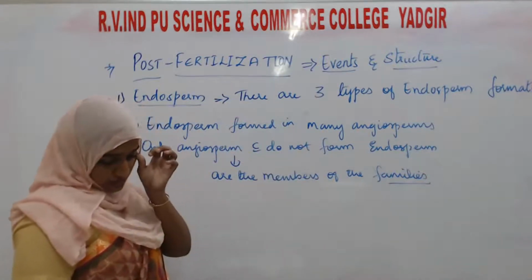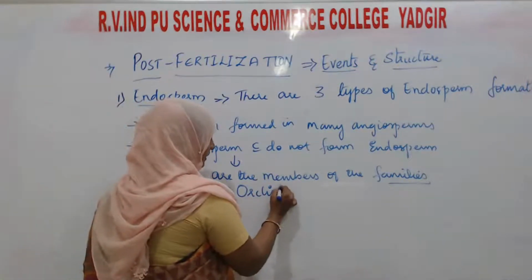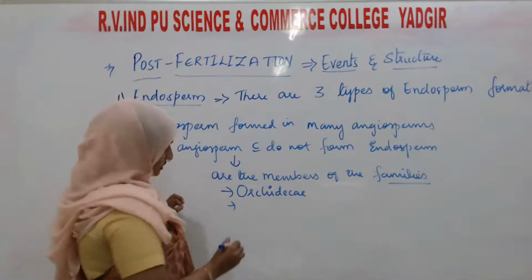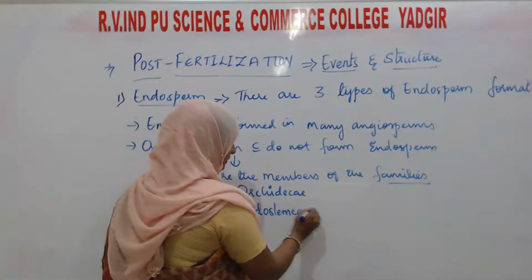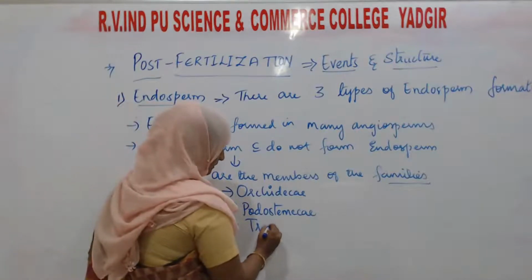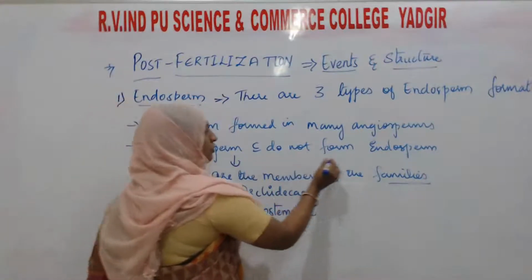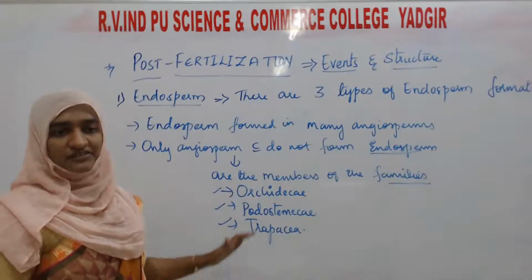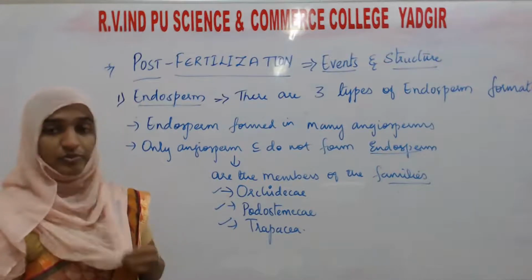What are they? Orchidaceae, second one Podostemaceae, and the third one Trapaceae. These are the three families in which there will be no formation of endosperm. Except these families, all the rest of the angiosperms will have endosperm.